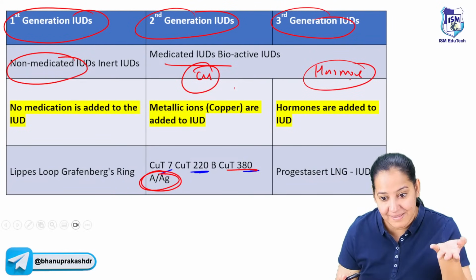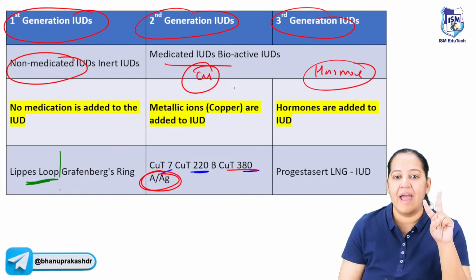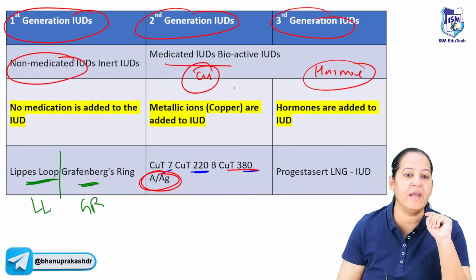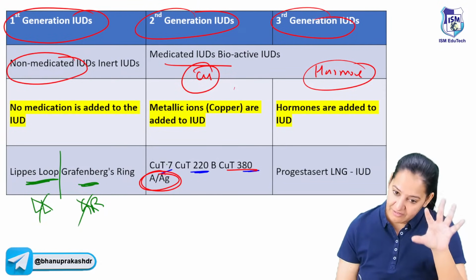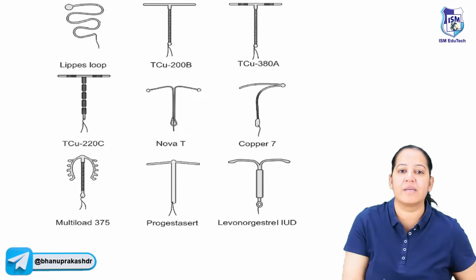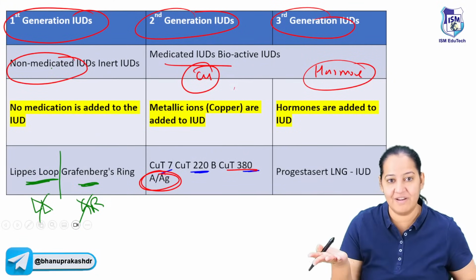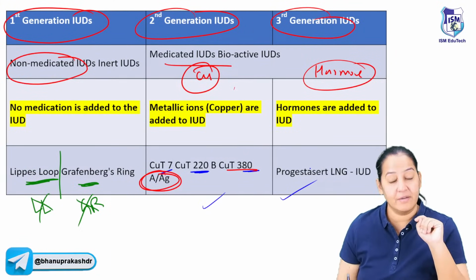You have to learn the examples now. In first generation, we have only 2 examples. Lippes loop and Grafenberg ring. Both of them we don't use nowadays because we have better options available. So these were the first ones which were discovered. You can see this is Lippes loop. But we don't use it nowadays because better options are available. So we use the better option, the second or the third. The third are the best one.